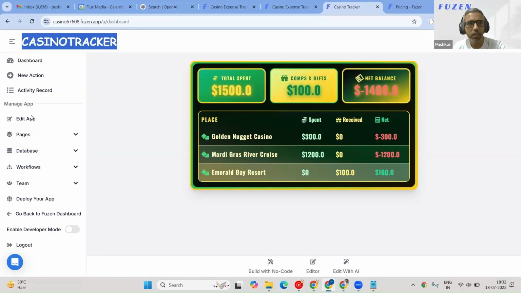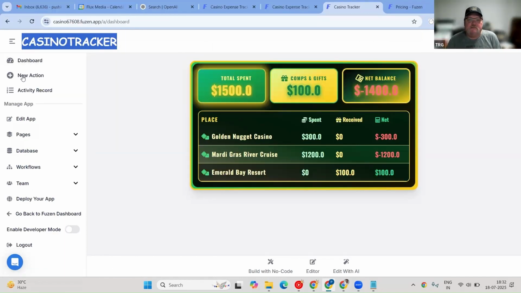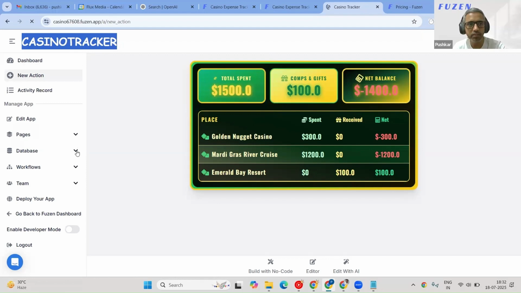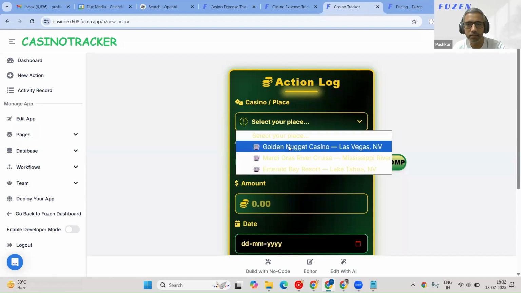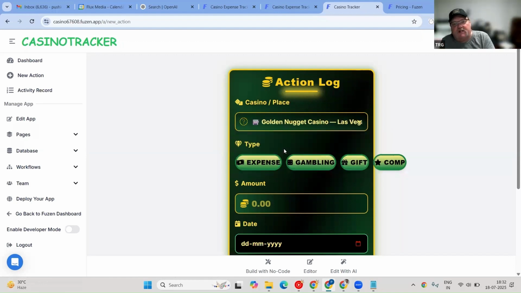So it's mobile friendly. Okay, so we have the dashboard. Let's see if we can do the new actions, and let's see if we got the database correct this time. And this again is a design problem. We could fix this by asking it to tone down the design a little bit. Right, but we're on the right track here.